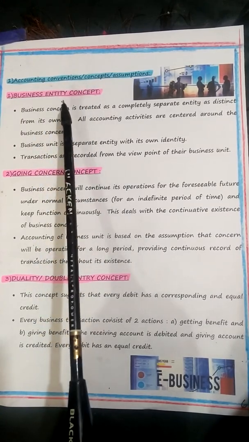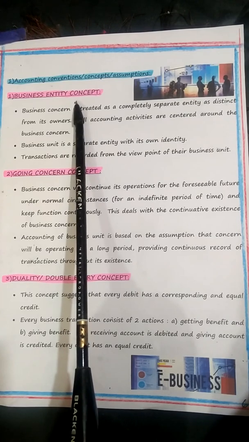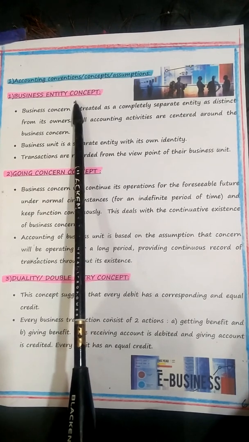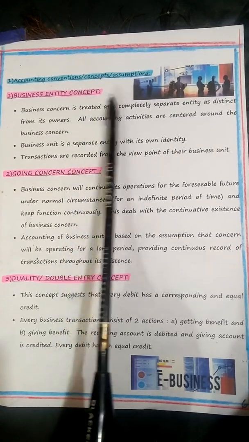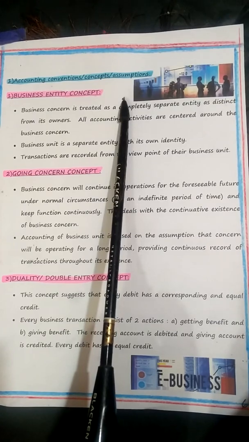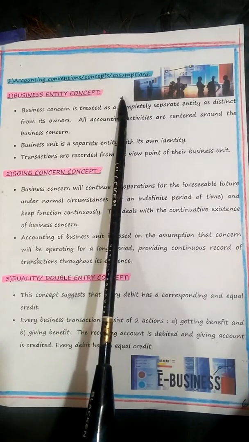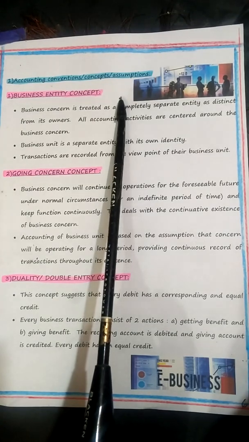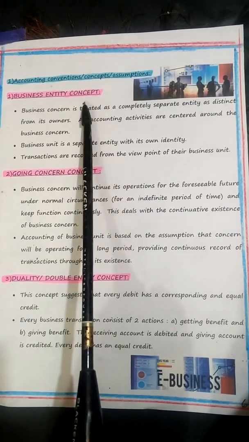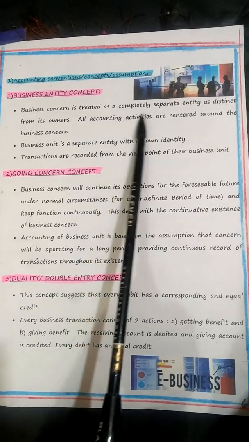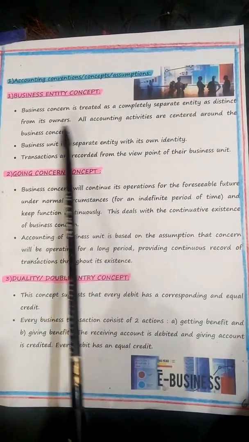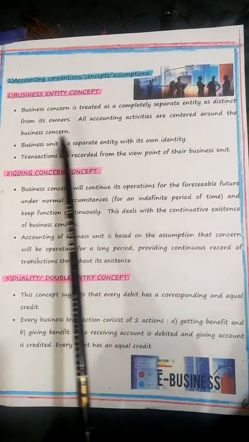Business entity concept, also called, please make a note quickly, entity concept or economic entity concept. What is the other word for business entity concept? Economic entity concept. That means organization, business organization and owners are two separate entities. Once the company is registered and incorporated, this sort of concept arises. Organization is different from owners. Business concern is treated as completely separate entity as distinct from its owners. All accounting activities are centered around the business concern.